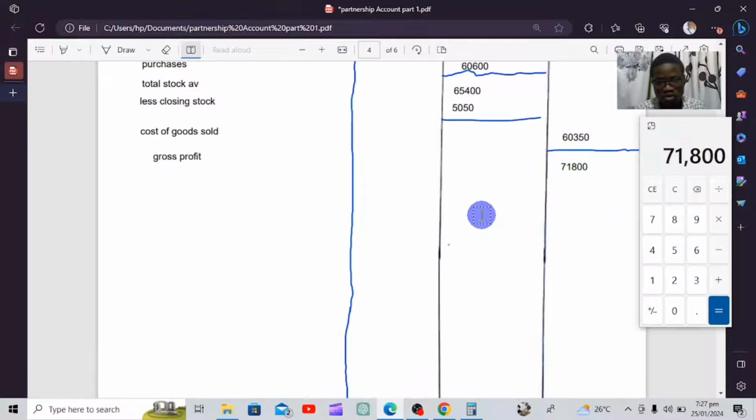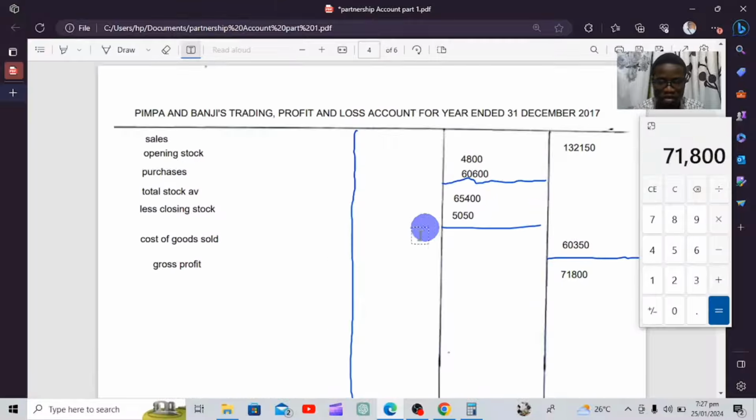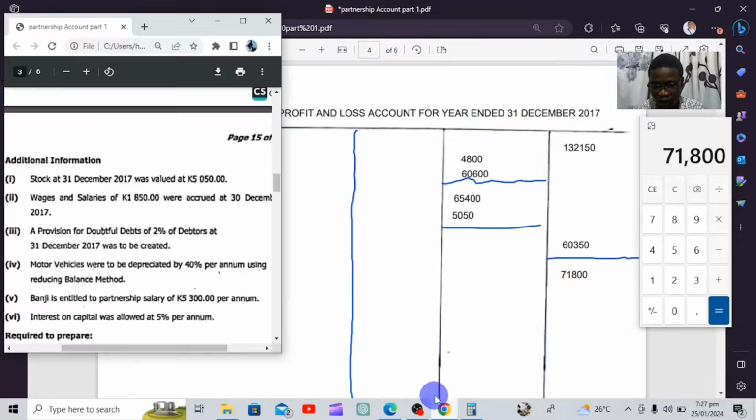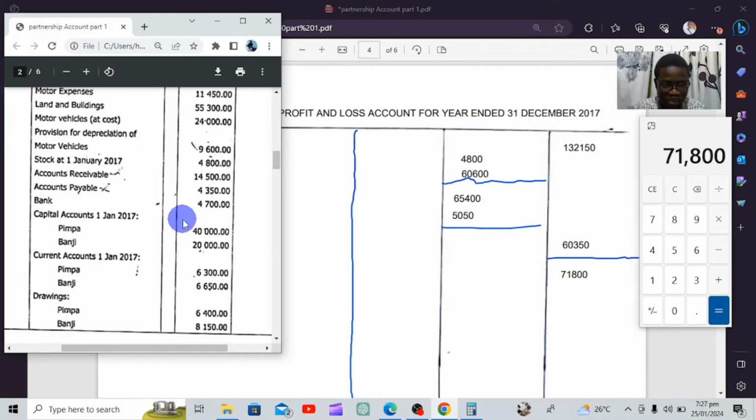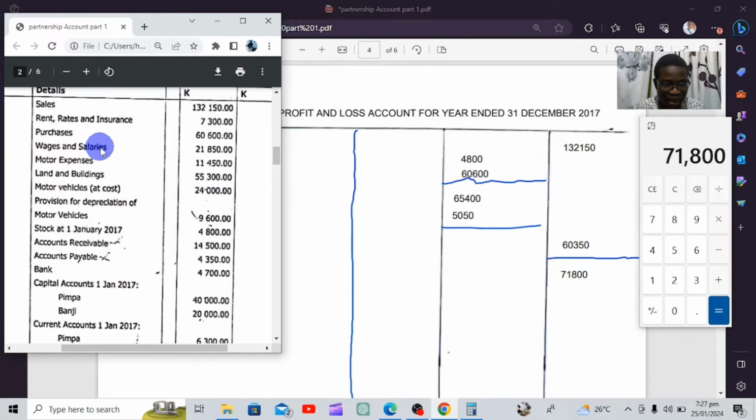So normally when we're preparing the trading profit and loss, after calculating the gross profit, we put our add incomes there. But because our question does not have any income, as we can identify, we don't have any income from these balances that we've gotten. There is no income.